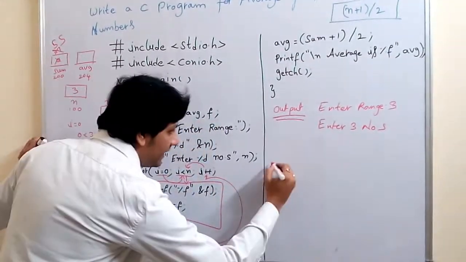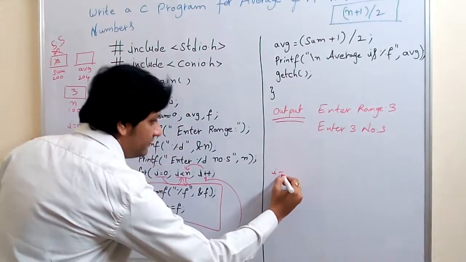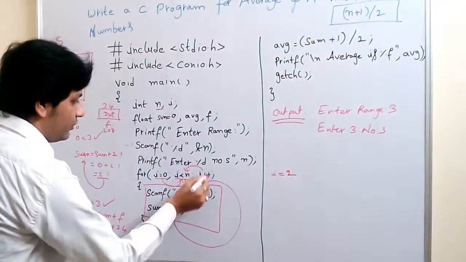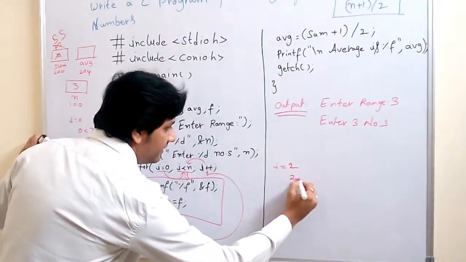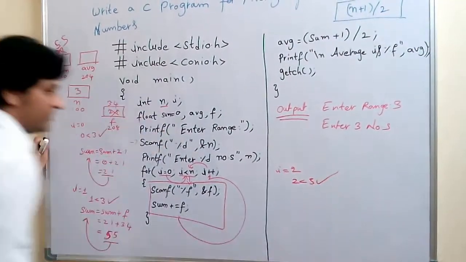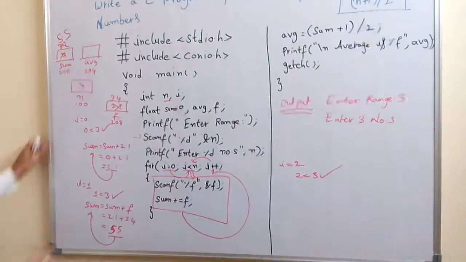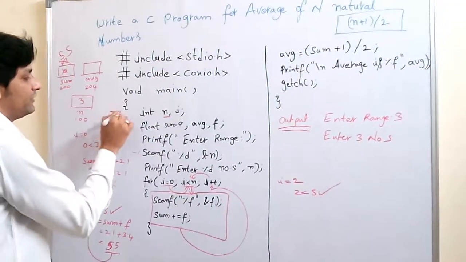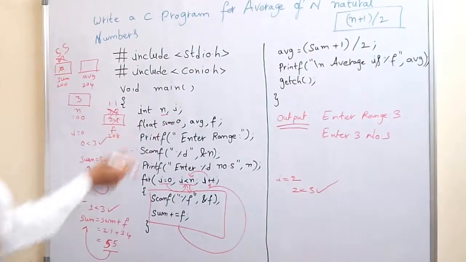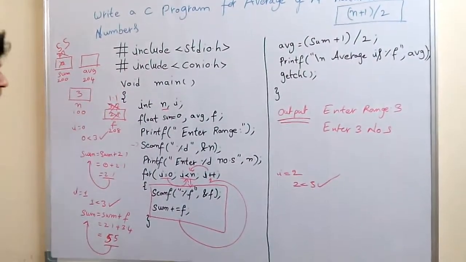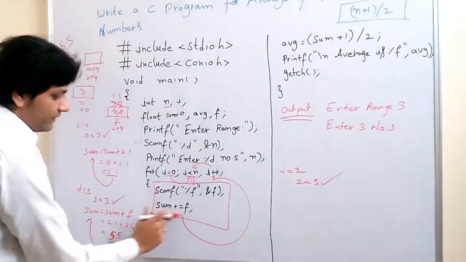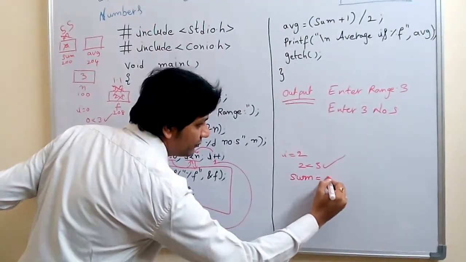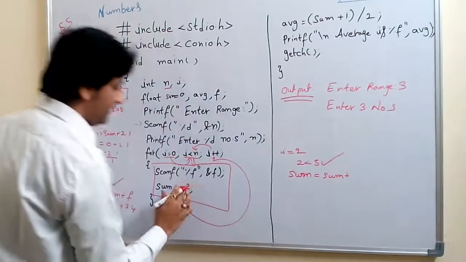After that, once again i plus plus, so i becomes 2. 2 less than n, where n is 3, is true. So once again we enter a value, for example the fraction value 1.1, and 3.4 is overwritten with 1.1. Now sum equals sum plus f.